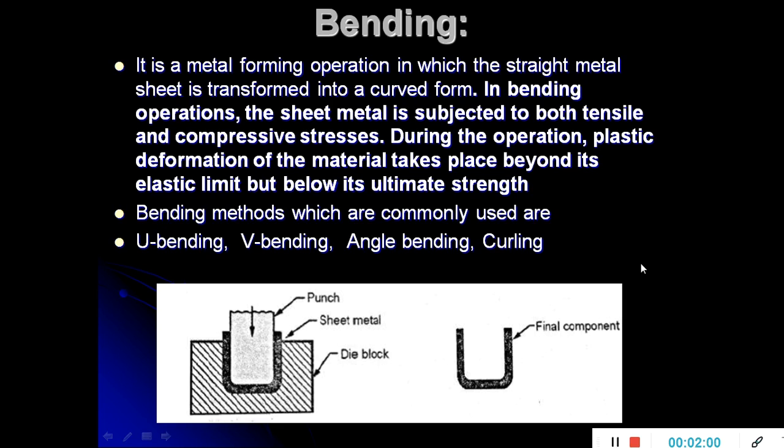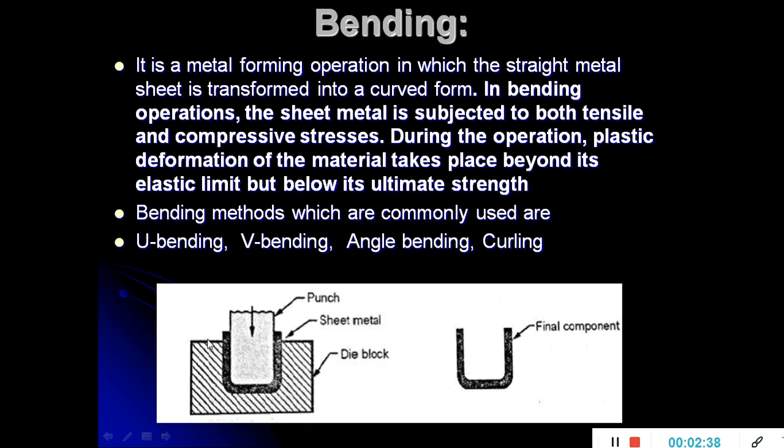The very first one is known as a bending operation. Bending operation is nothing but an operation in which the straight sheet metal is transformed into a required curved form. Here the sheet metal is forced against the die cavity with the help of a punch. See here, it is the die block, and this is the punch which applies the pressure, and here it is the sheet metal.